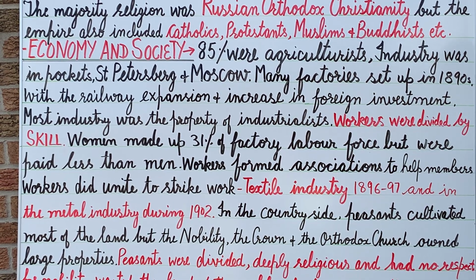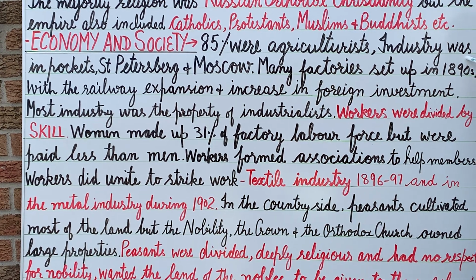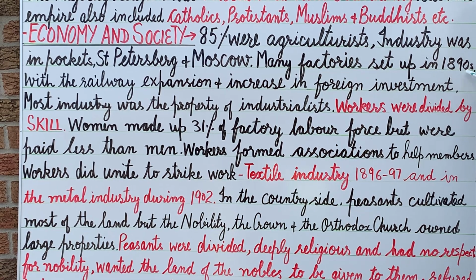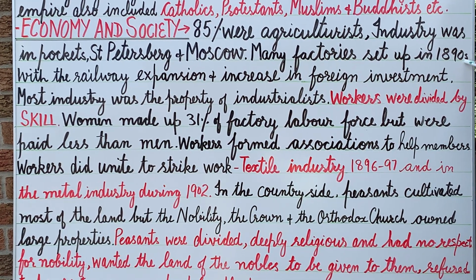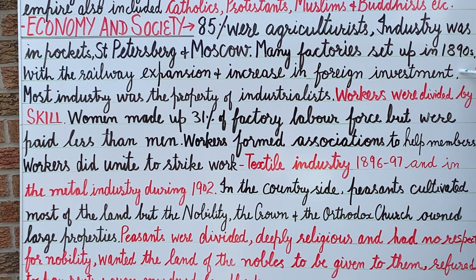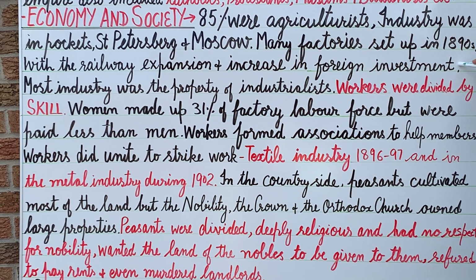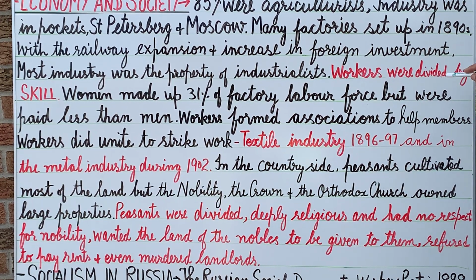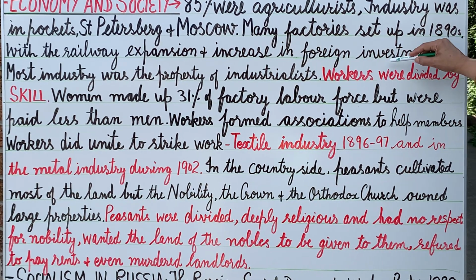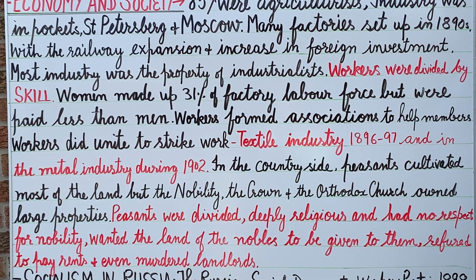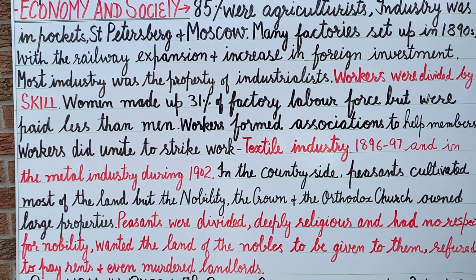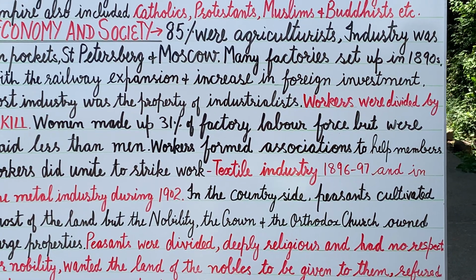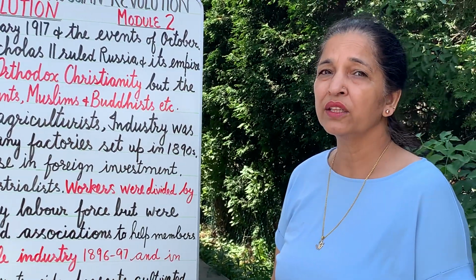Industries also grew in Russia; particularly the industrial regions were St. Petersburg and Moscow. Many factories were set up in the 1890s with the expansion of the railways and an increase in foreign investment, which led to an increase in the production of coal, iron and steel. But these industries were mostly owned by the industrialists. Clear? These industrialists were mainly interested in making profit. So the government supervised these industries to ensure minimum wages and working conditions for the workers.